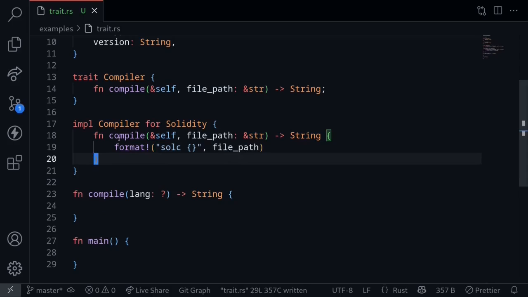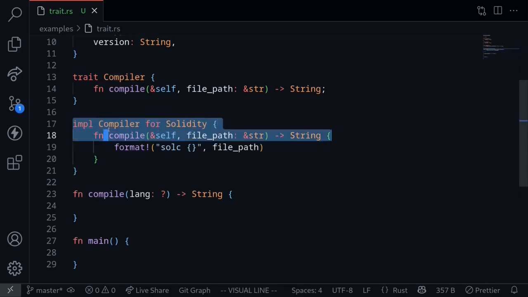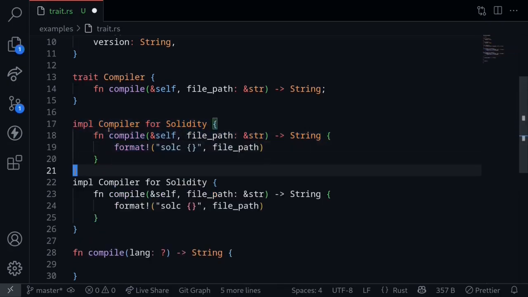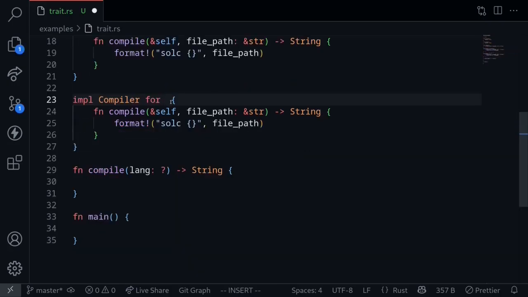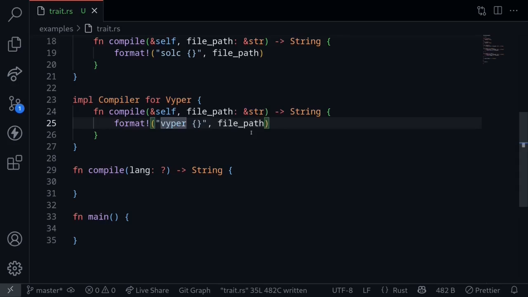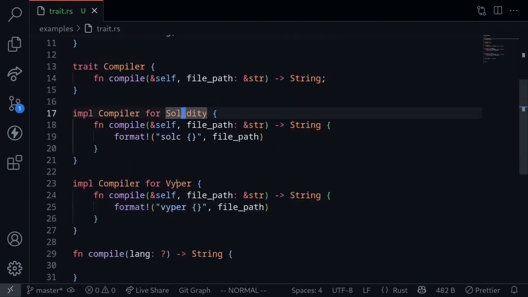Now that we implemented the function compile for Solidity, let's also do the same for Viper. I'll copy this code and then paste it here. Compiler for Viper. Let's say that the command to compile a Viper contract is vyper. Now I'm not sure if this is the right command, but for this example, it will do. We're not so worried about the actual command to compile the contract. We're focusing on how to declare traits and how to implement traits.